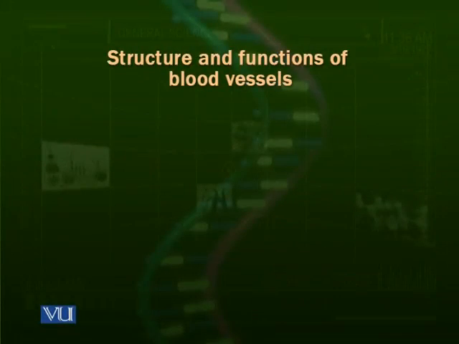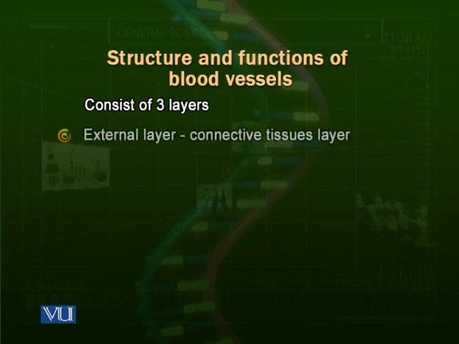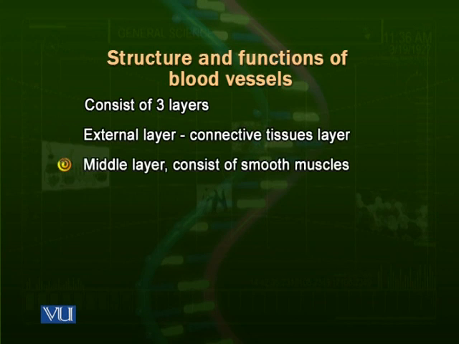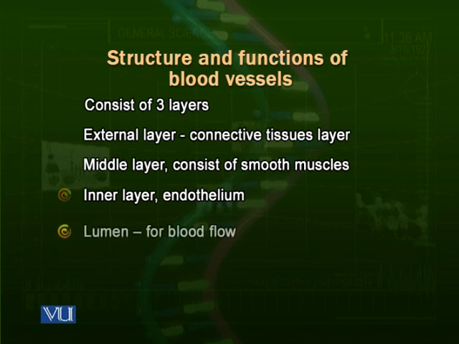Structure and the functions of the blood vessels. Blood vessels, all of them except for capillaries, consist of 3 layers: an outermost layer, a middle layer, and an inner layer. The outermost layer consists of connective tissue. The middle layer consists of smooth muscles, maybe different layers of smooth muscles. The inner layer is an epithelial layer because this is towards the inside. We call it an endothelium because this is present inside. Then there is a lumen for blood flow.